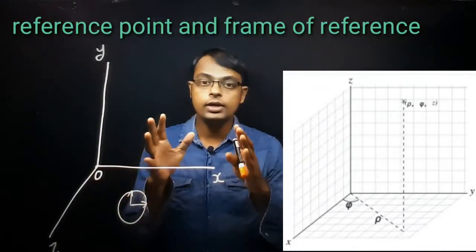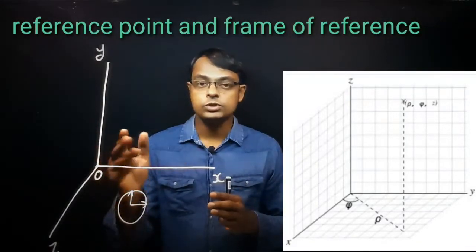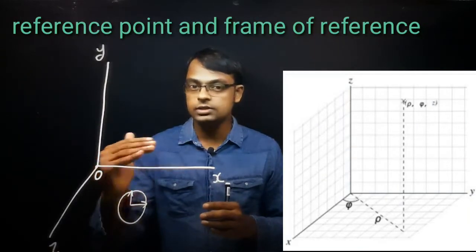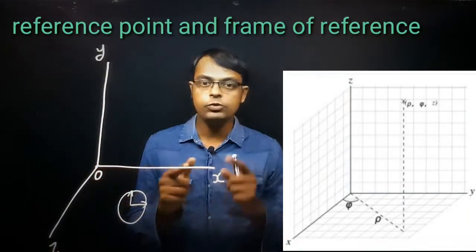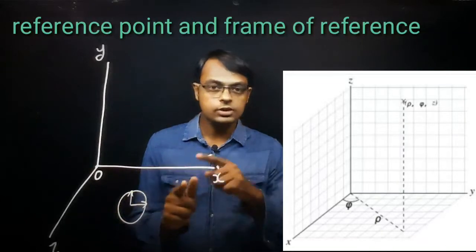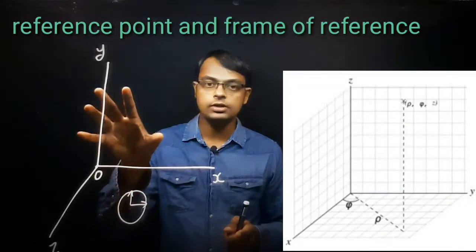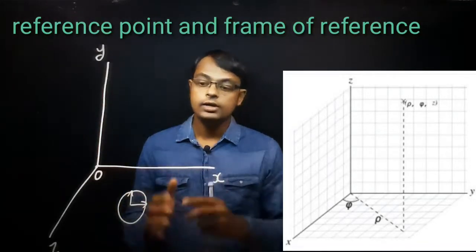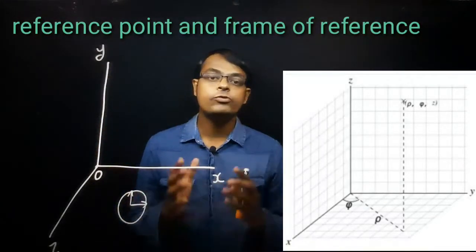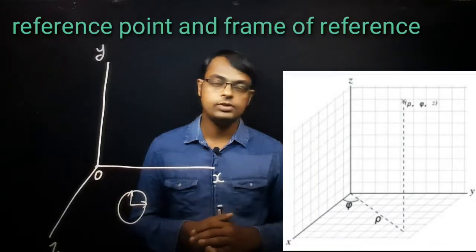We didn't discuss anything about time. Position is changing with respect to time, which we didn't discuss in the first case. But in the second case, if you want to connect this position with respect to time, you have to attach a clock to this rectangular coordinate system. Now this is called the frame of reference.